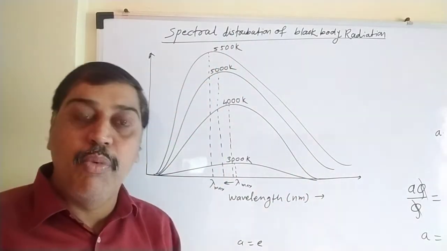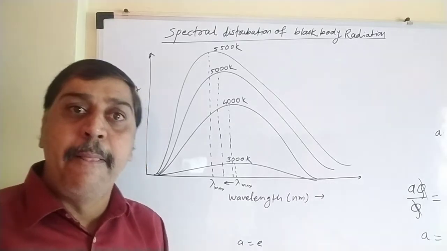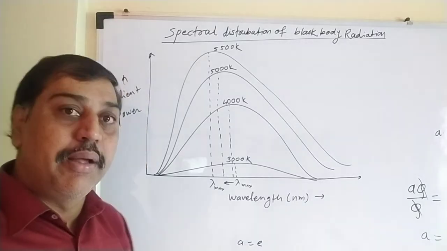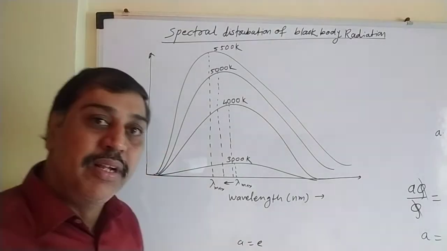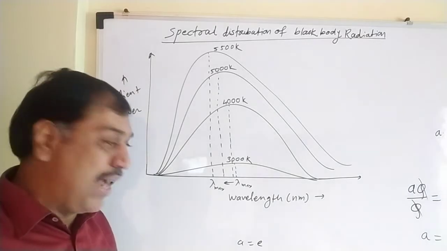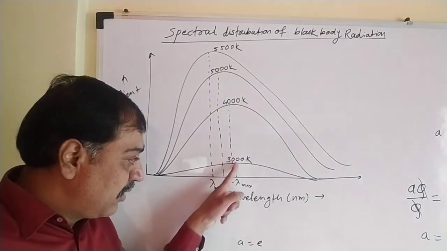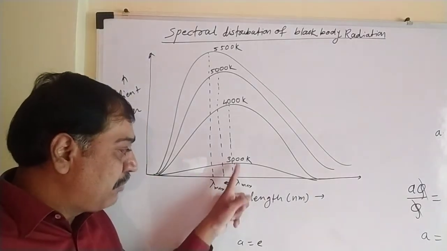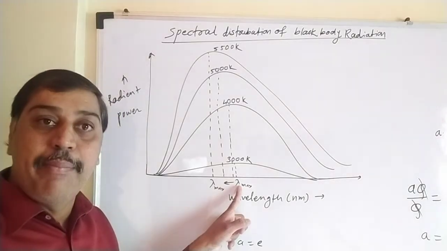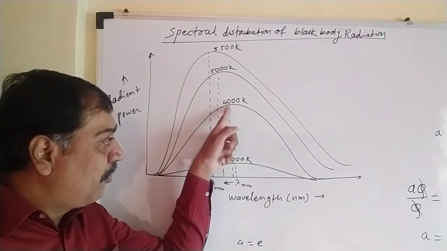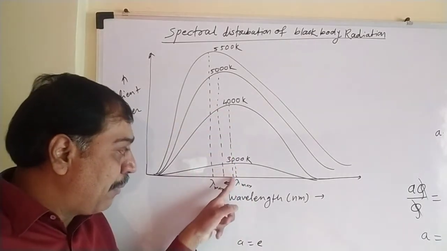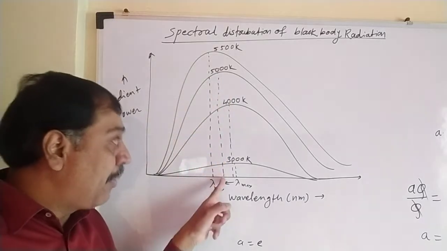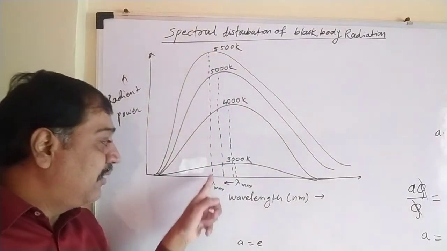But here the most important parameter to learn is what? The wavelength for which the power radiated is maximum, that wavelength is represented by lambda max. So see, first case, here it is. The power radiated is maximum for this wavelength, so it is said to be lambda max for 3000. For 4000, I have drawn a dotted line. This is lambda max. 5000, this is lambda max. 5500, this is lambda max.